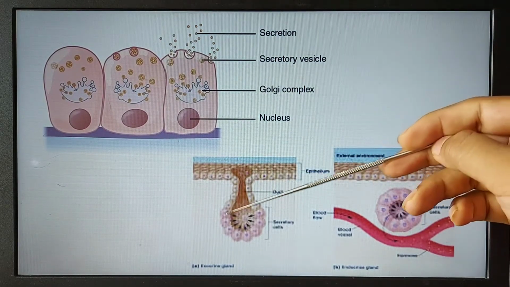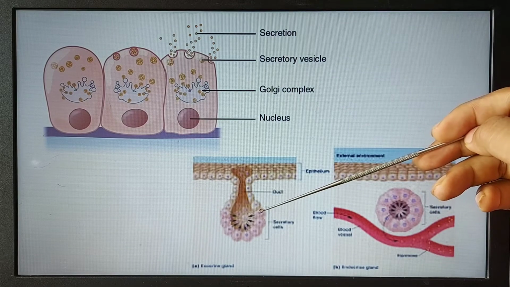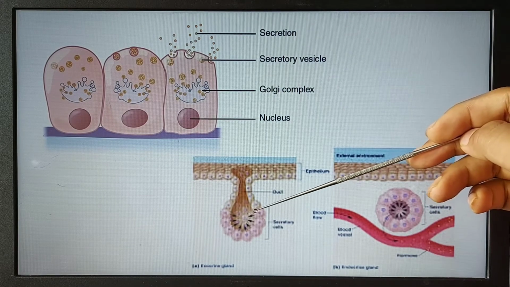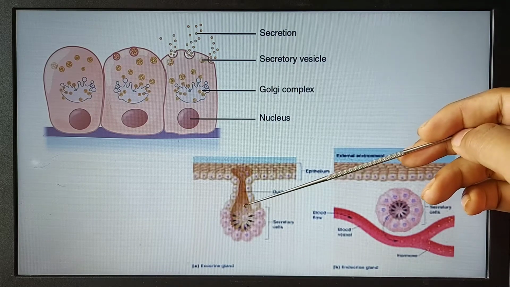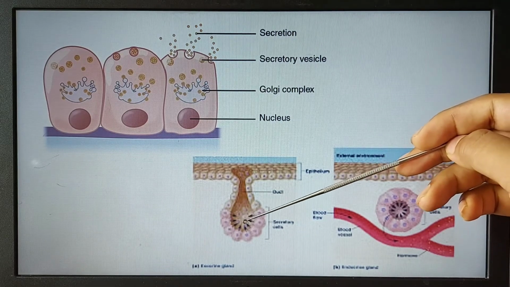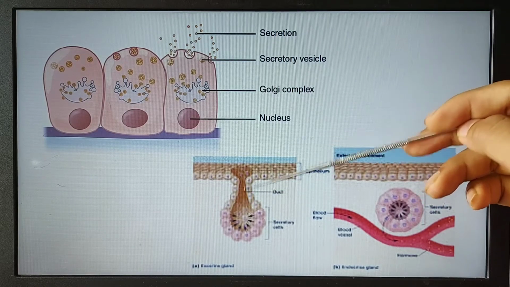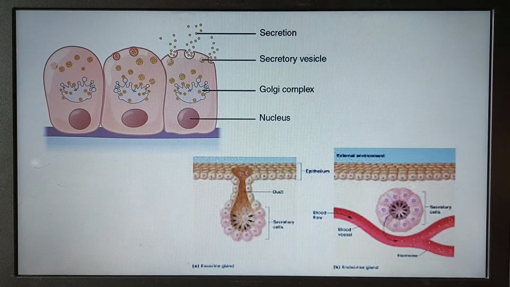In the picture we can see that here is the cell. These cells are the secretory cells, and the secreted materials of these cells are collected in this area, and finally they are transported to the surface through this duct. And in another example, here we can see the secretory cells.